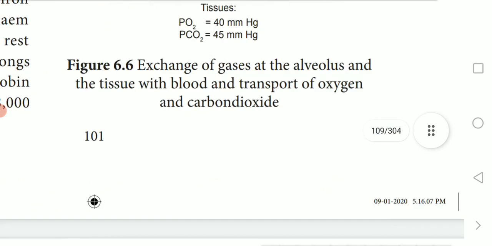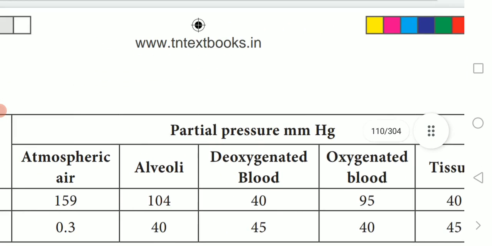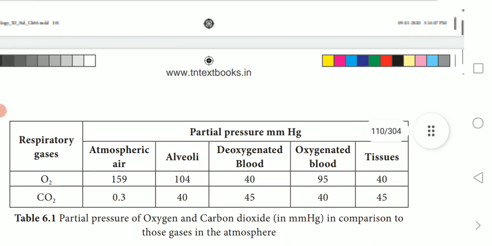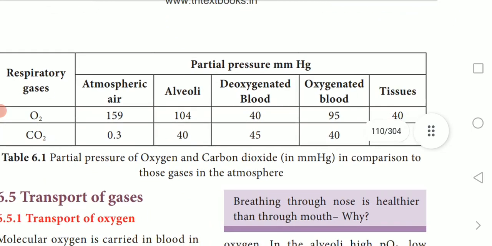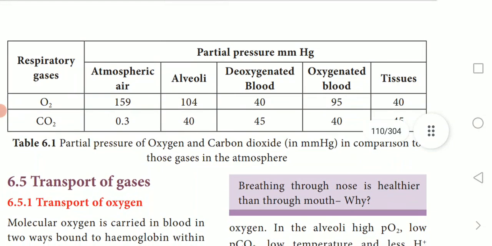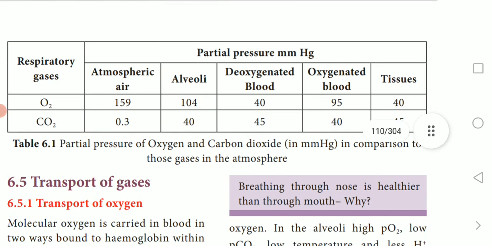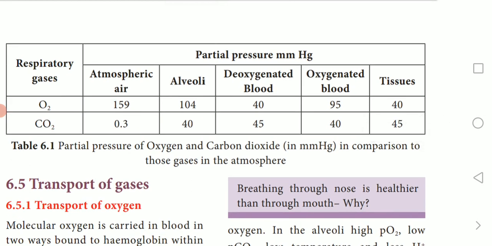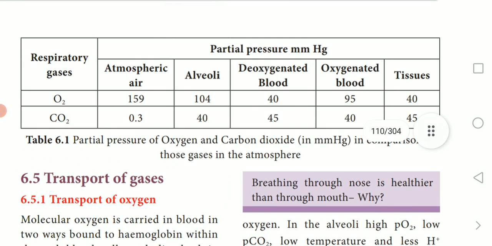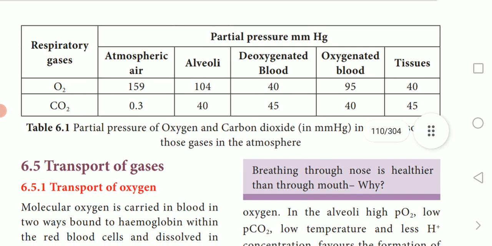Only if the iron is in the ferrous state can hemoglobin bind with oxygen. If in our blood it is in the ferric state, there is a problem of binding hemoglobin with oxygen. That is because of methemoglobin. Methemoglobin does not bind oxygen. Normally, RBC contains less than 1% methemoglobin.